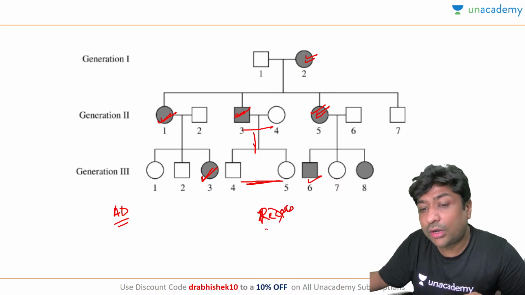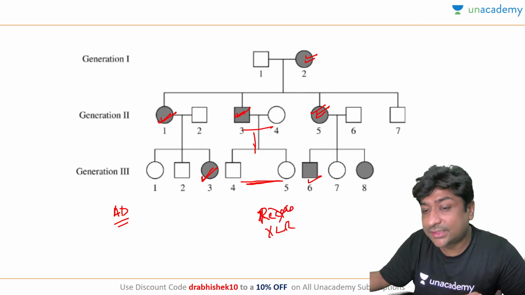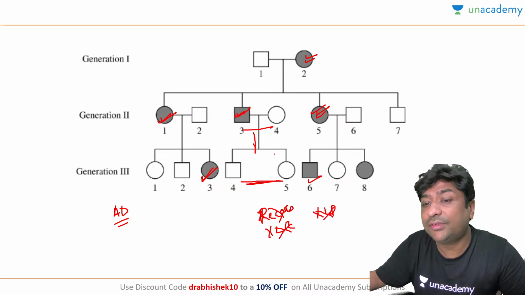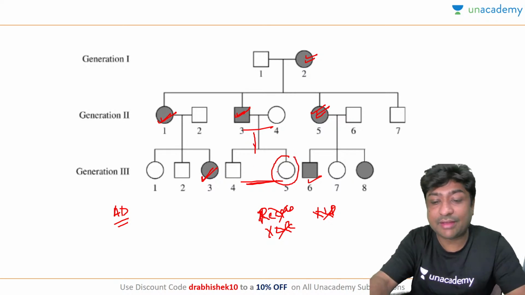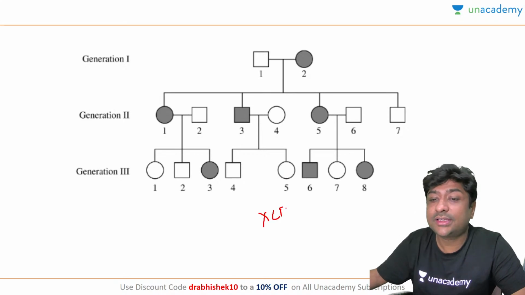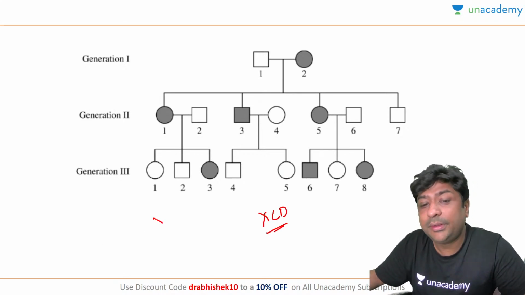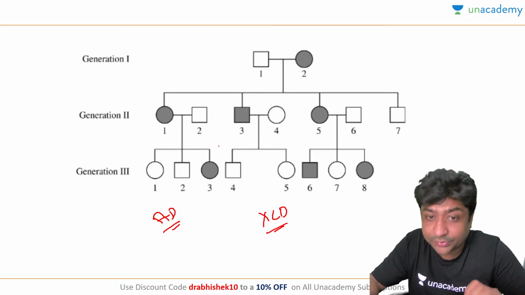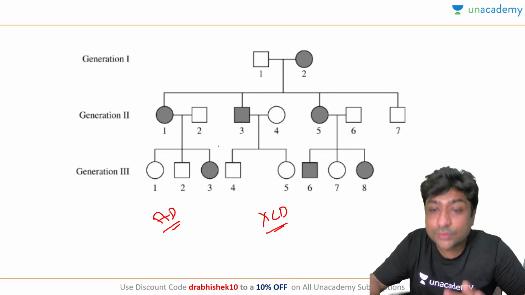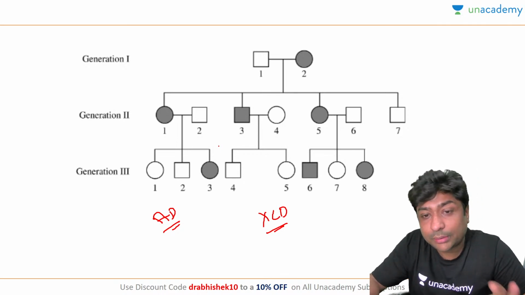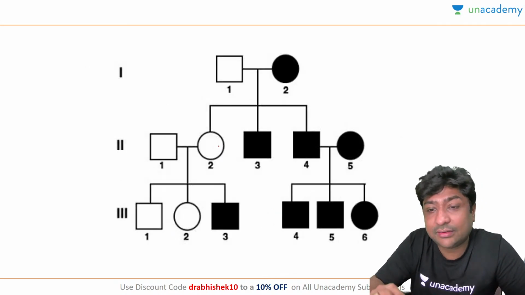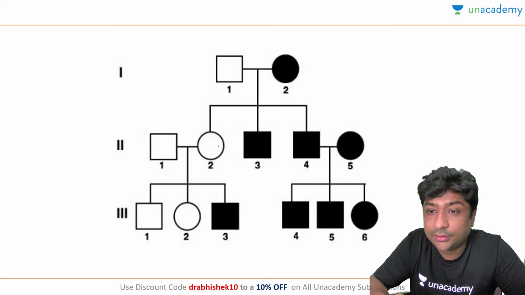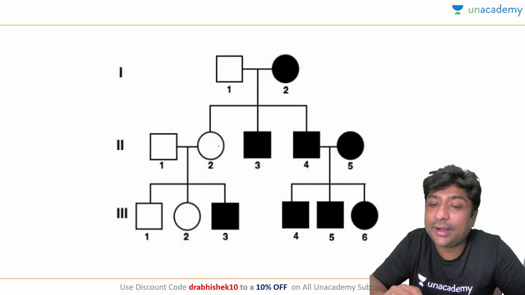It cannot be X-linked recessive also, because it's not a recessive trait. It cannot be X-linked dominant because we have seen that the father is not transmitting to the daughter. This is the only father in the example which is having a daughter. So this will be autosomal dominant, even though the male and female ratio is skewed. Is this clear to all of you? This was a little tricky, but if you know the basics, you would have solved this. Let's look at this and try and answer this question. So what is the inheritance pattern in this?